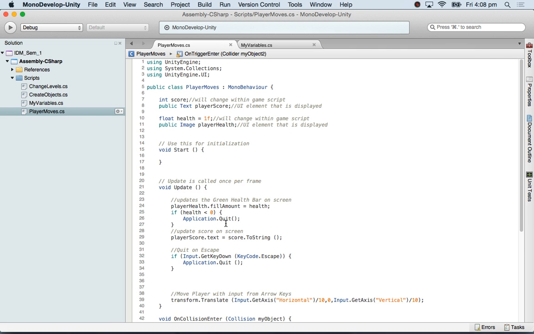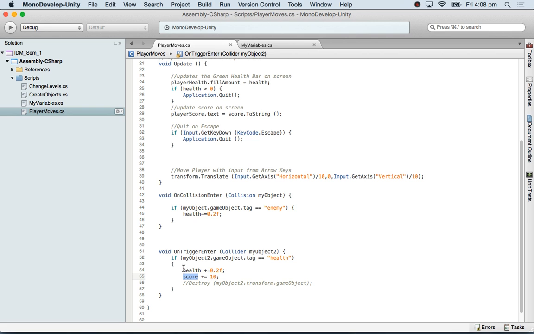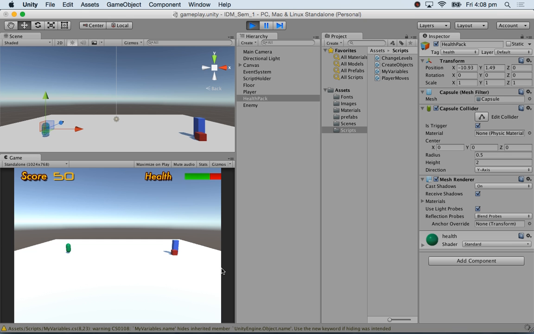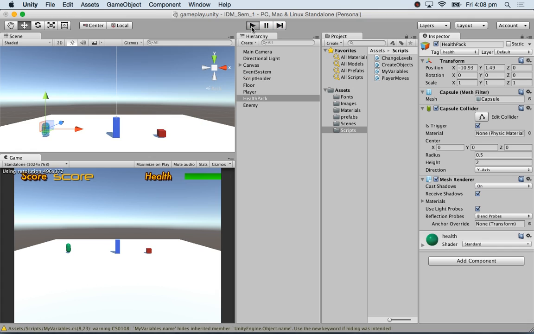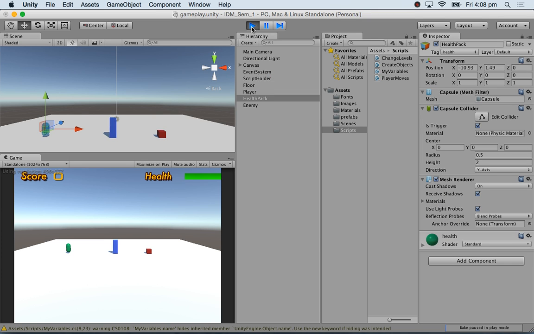So, hang on. I must, if health is less than 0.8, okay? Only then you give me extra health. If health is less than 0.8, only then you give extra health. So now, yep, now it will give me extra health. Previously what was happening, it went over, and that's why it took me some time to come back.